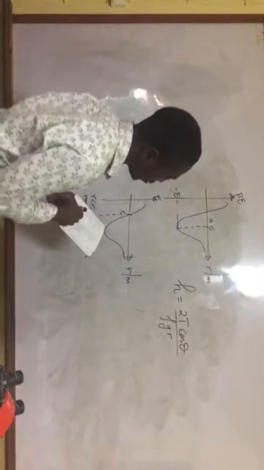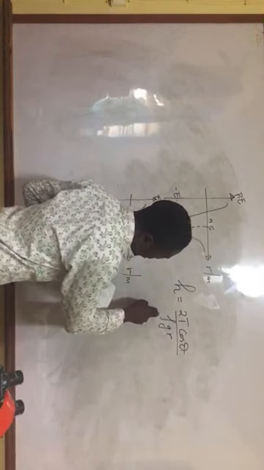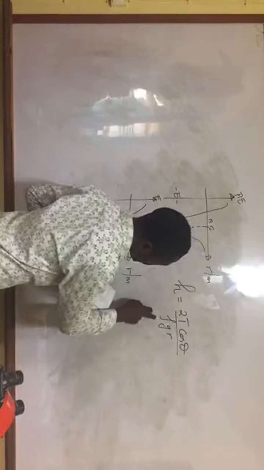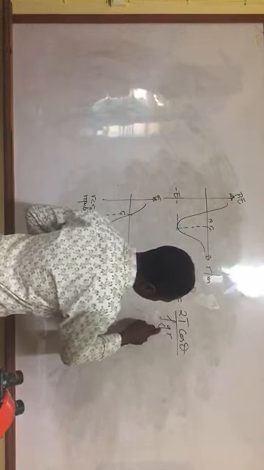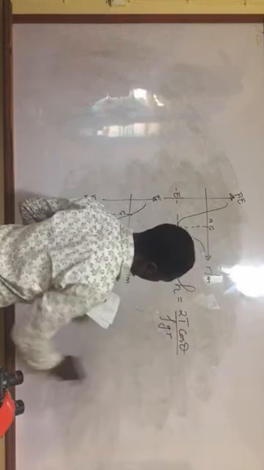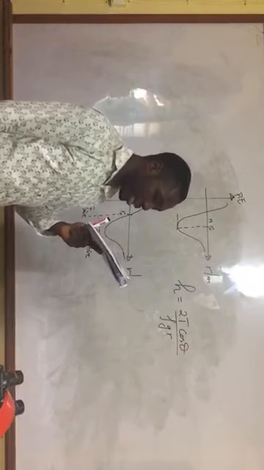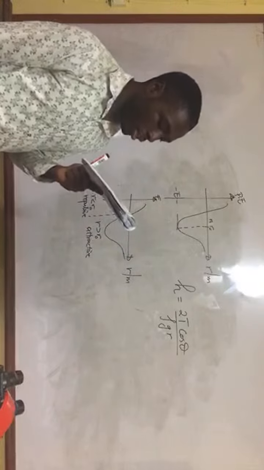So it depends on the tension, it depends on density, and of course density is mass over volume, so it means it should depend on the volume, and g is a constant, and R is the radius of the capillary. So the answer there is going to be C.